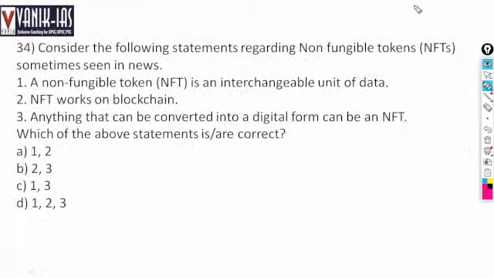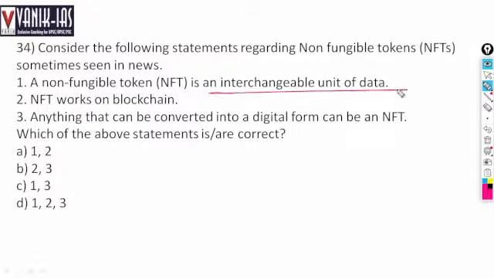Consider the following statements regarding non-fungible tokens. Sometimes it is in the news, and this time they have asked it in UPSC also. Non-fungible token, or NFT: NFT is an interchangeable unit of data. NFT works on blockchain. Anything that can be converted into digital form can be an NFT. Which of the following statements are correct regarding NFT?